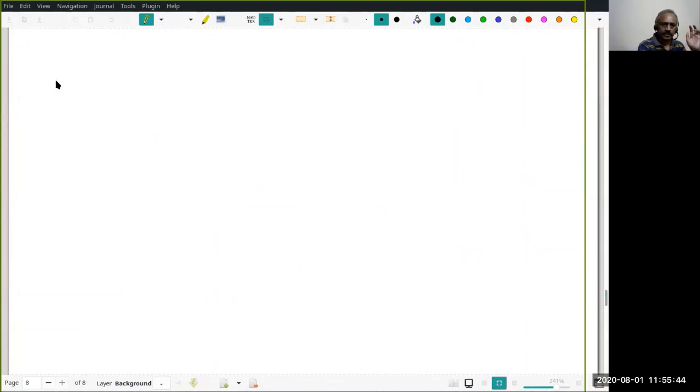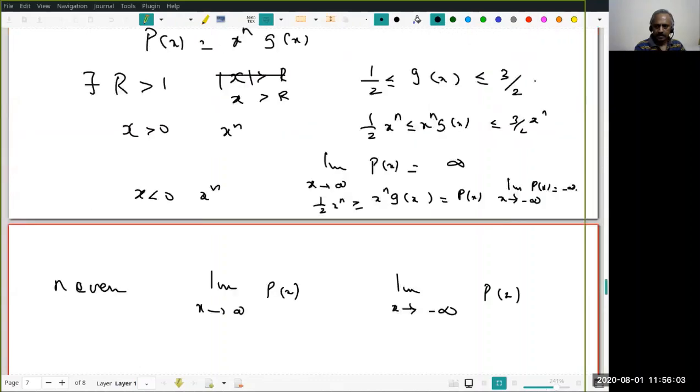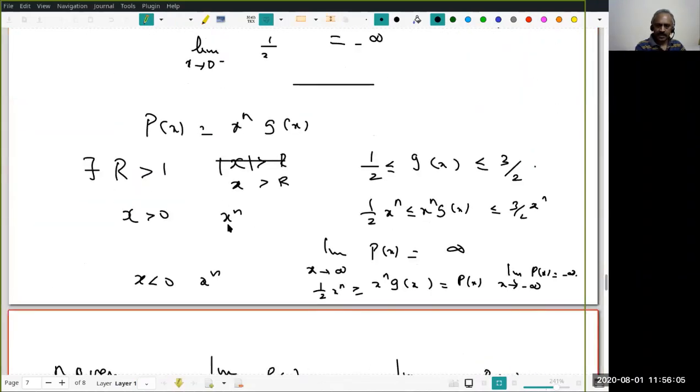Now suppose n is even. What can you say about the limit as x tends to infinity of P(x) and the limit as x tends to minus infinity of P(x)? Can somebody tell me the answer? Go back. If n is even and x is negative, x power n will still be positive, a large positive number.